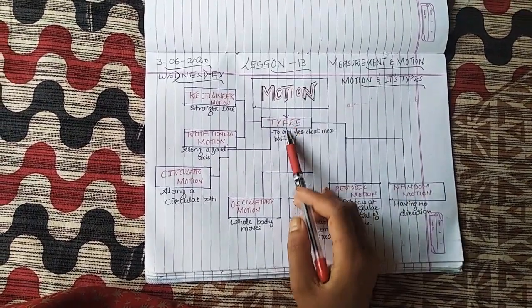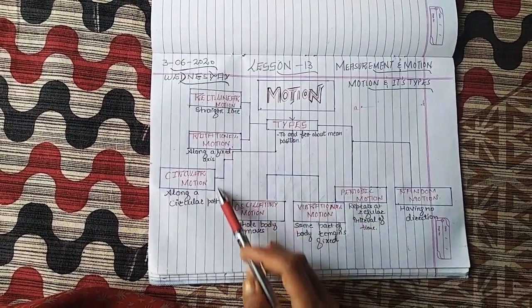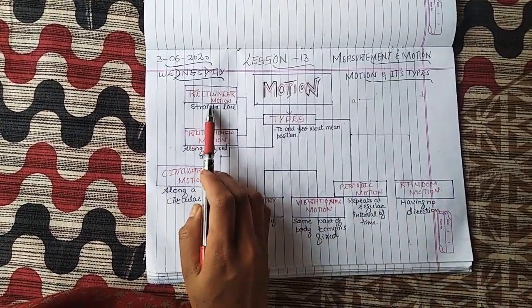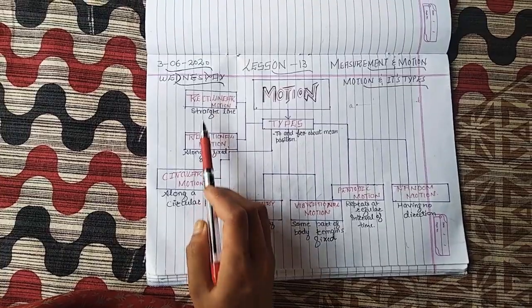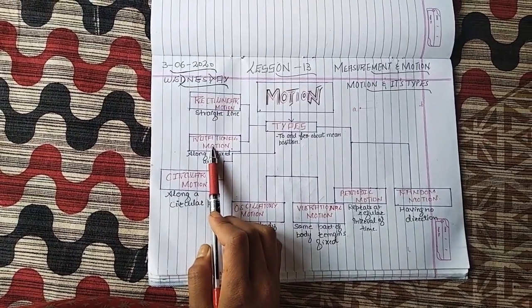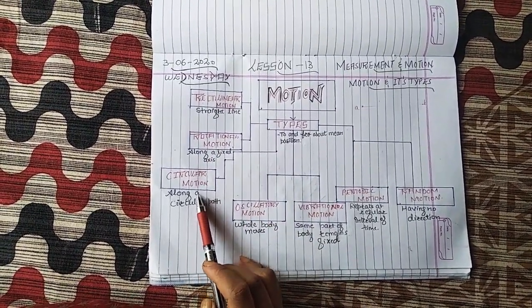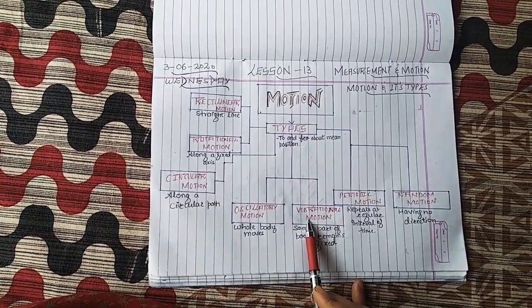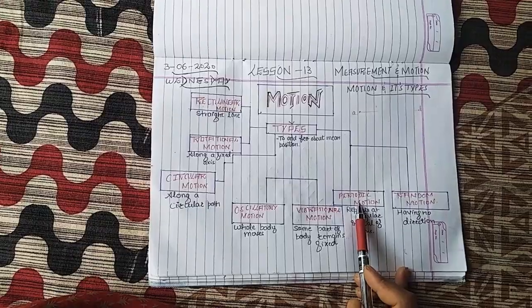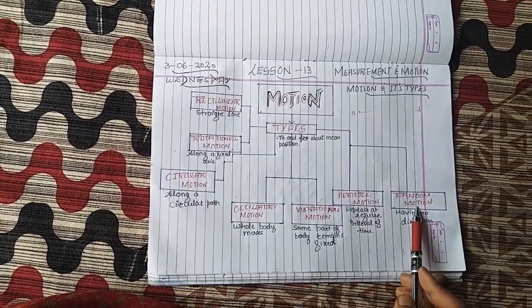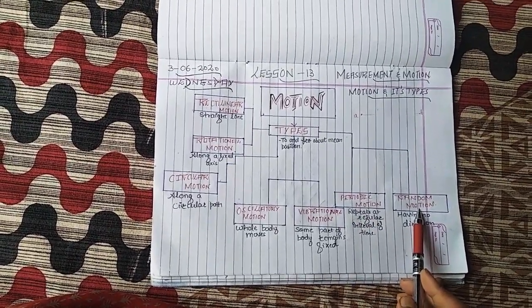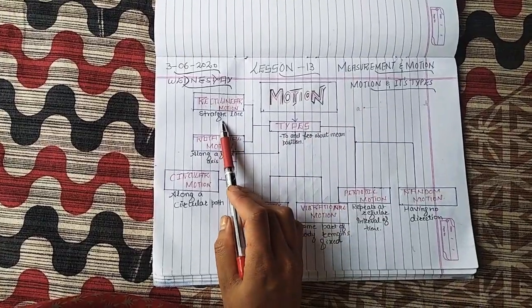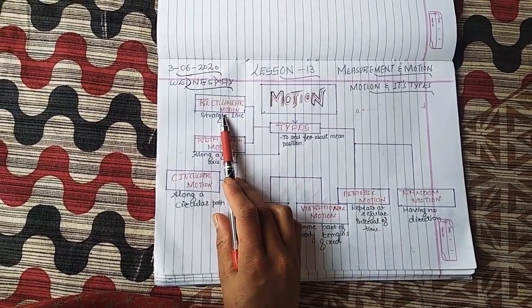Okay, now what are its types? Look, these are the 7 main types of motion. First is rectilinear motion. Second is rotational motion. Third is circular motion. Fourth is oscillatory motion. Fifth is vibrational motion. Sixth is periodic motion. And the last and seventh one is random motion.